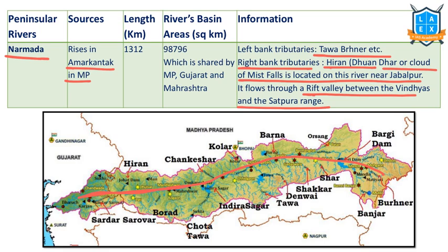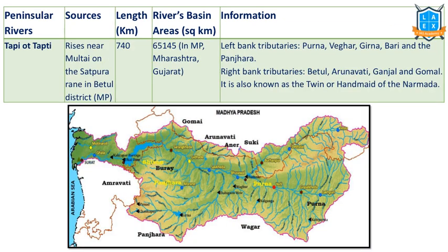Now, on the Narmada River, we have a dam called Sardar Sarovar Dam. We have a series of dams, but this is important. Sardar Sarovar Dam water is shared between Madhya Pradesh, Gujarat, Maharashtra, and Rajasthan. Next river is the Tapti or Tapi River. This rises near the Multai region of the Satpura ranges in Betul district of Madhya Pradesh.